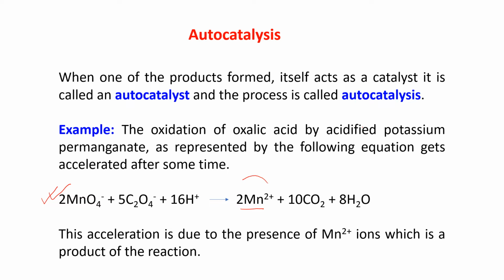Now this Mn2 plus, which is formed as the product, because of its presence, this reaction gets accelerated after some time. That means this Mn2 plus, which is formed as a product, is acting as an autocatalyst here, and because of that the reaction gets accelerated and the process is known as autocatalysis.